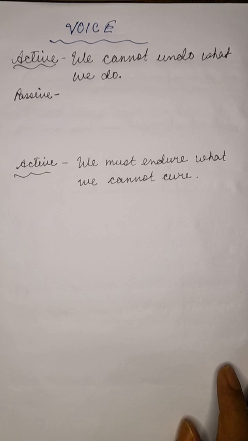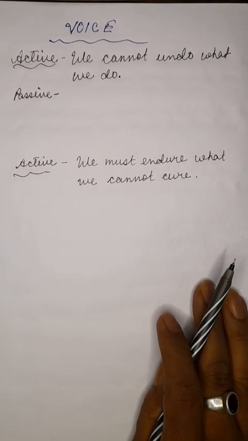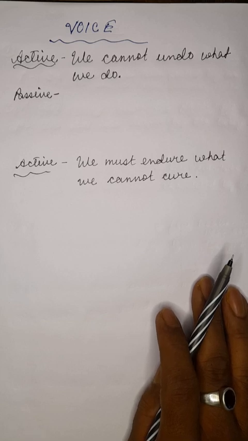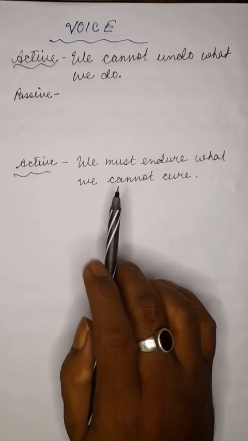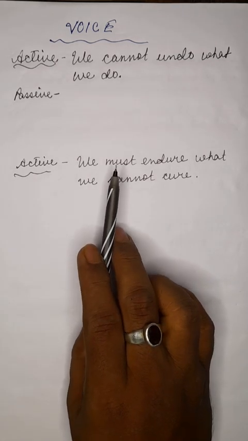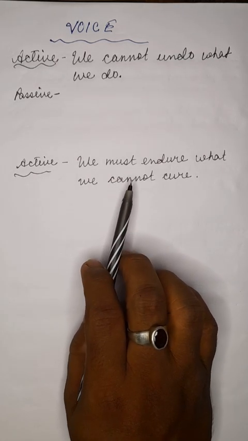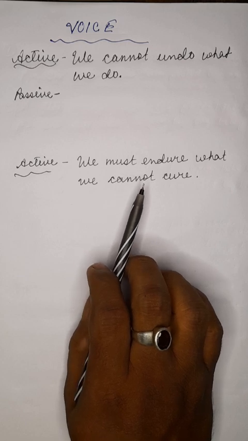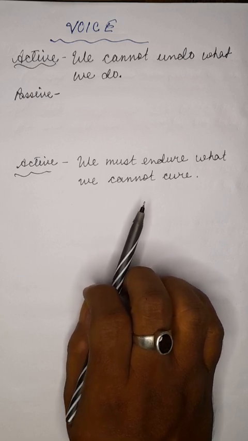Welcome to another video. Today we have two sentences. They're in the active voice, so we have to change the sentences into the passive voice. The first one is, we cannot undo what we do.